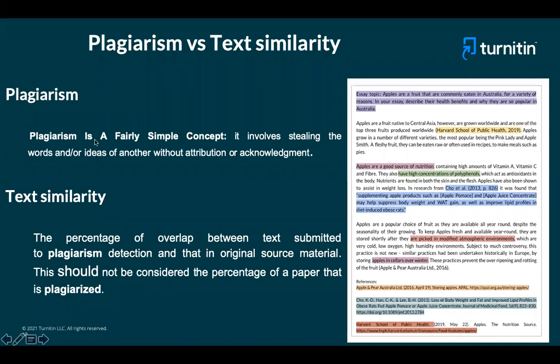Plagiarism is a concept which tells you that you have stolen someone's work. That is declared by the reviewer. Whereas text similarity tells you this is the percentage of similarity identified by the software. Please review it and try to reduce it below the acceptable norms. So have this understanding very well.